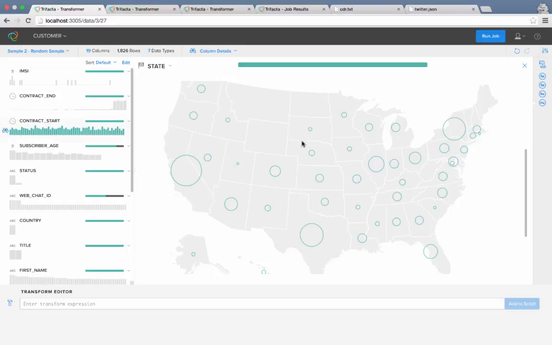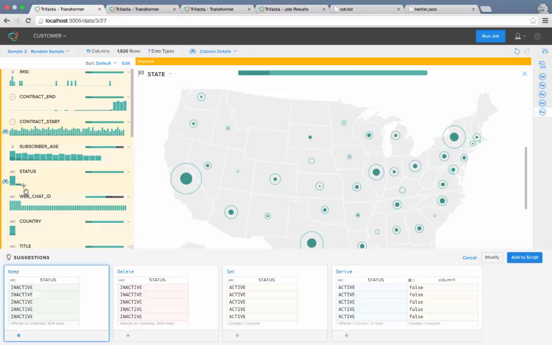Because I'm interested in churn prediction, there's no need to keep inactive customers in my data set. So let's select the inactive customers in the status column. Thanks to predictive interaction, Trifacta identifies the user's actions to recommend the best transformations to be applied to the dataset. For example, splitting or extracting a column, keeping or deleting rows, or replacing patterns in a column. Trifacta visually shows the distribution and suggests that I keep the data I selected. In this particular case, I will select delete instead of keep.